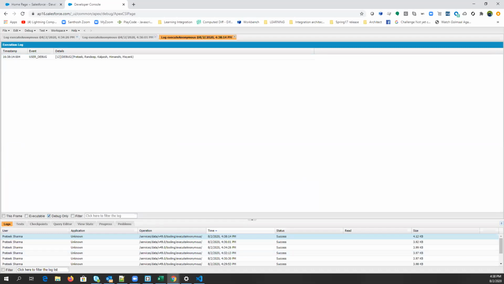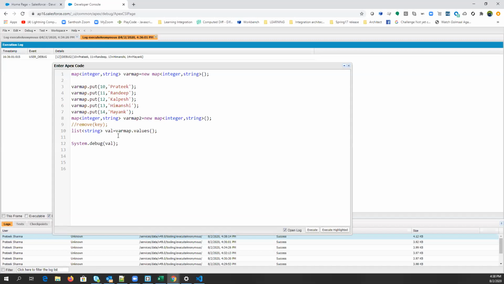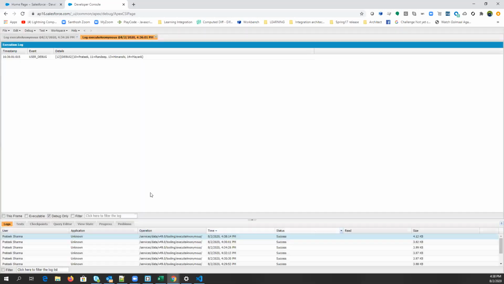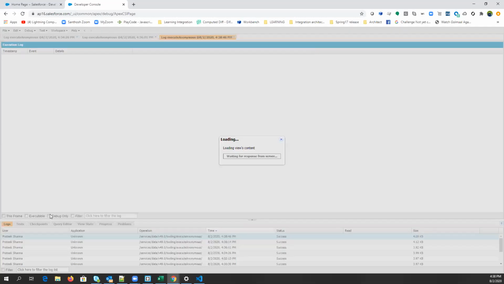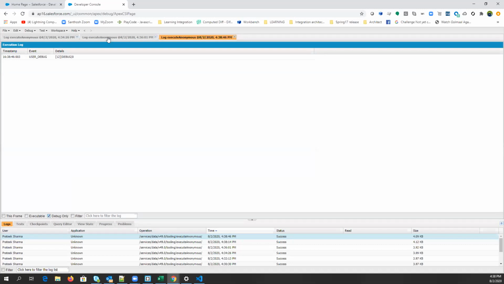Another method we have is size. Size will give you the size of the map collection. How many key value pairs you have, right? So let's just check it. What should be the size? 5.